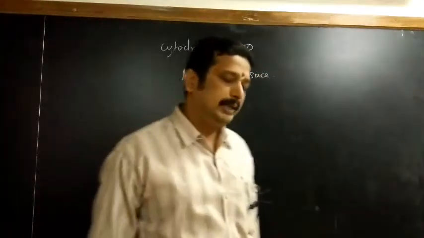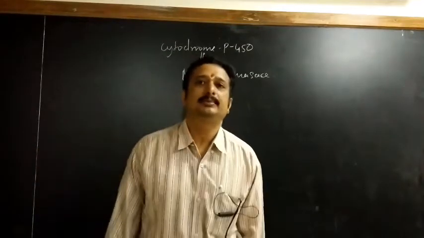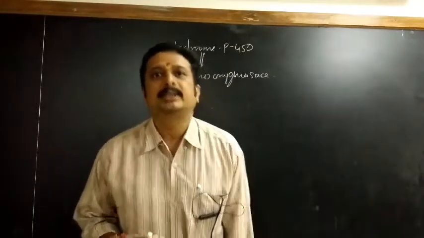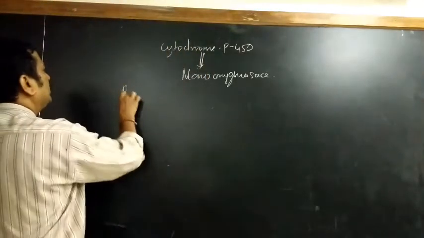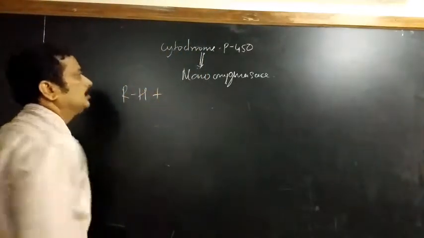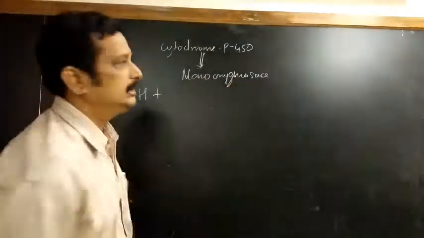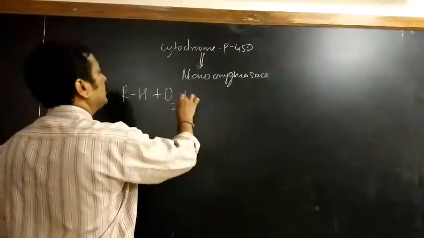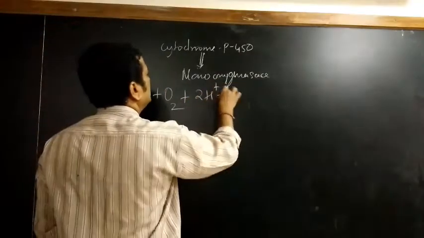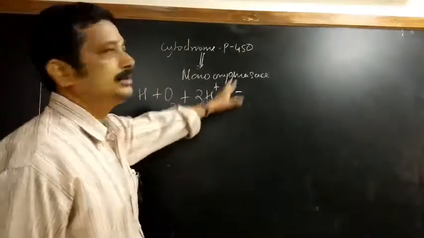Its role is to break down the organic load present in the body system into less toxic elements. For example, if you take any hydrocarbon, the monooxygenase enzyme will react with oxygen, and it will reduce this by giving protons as well as electrons into the cycle.